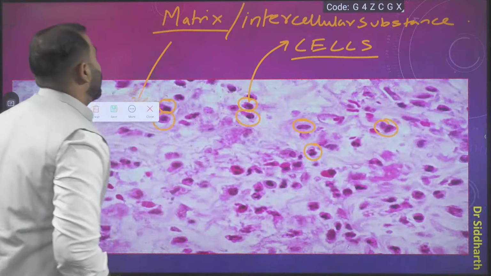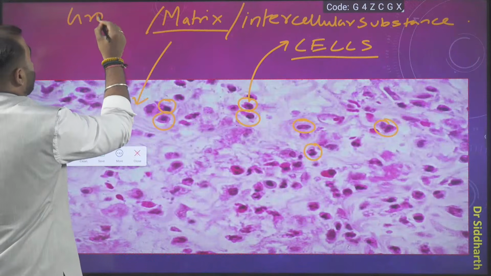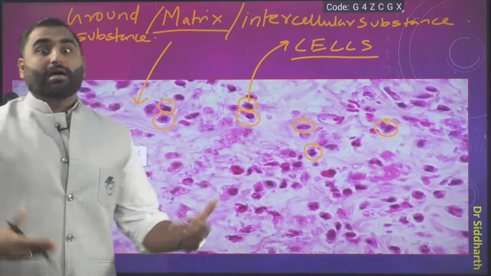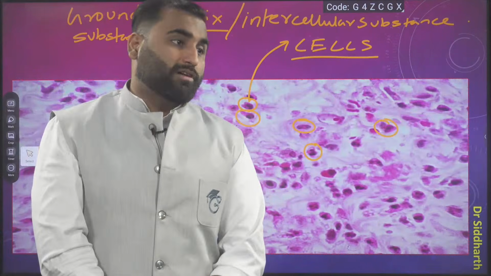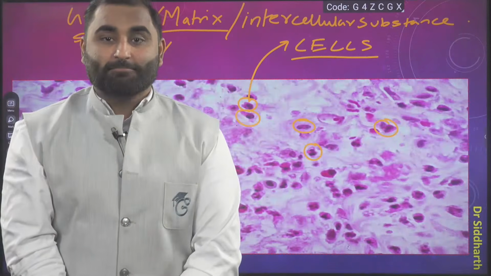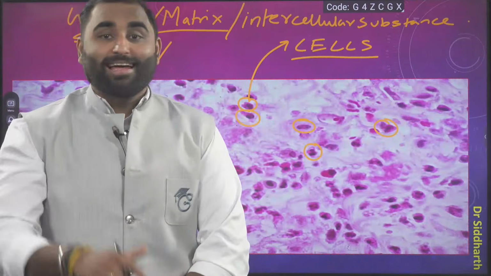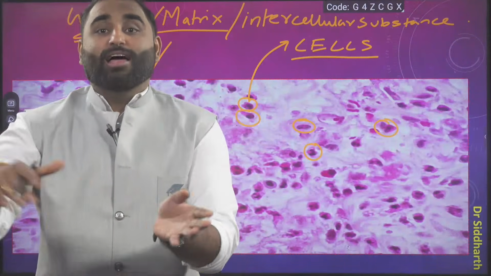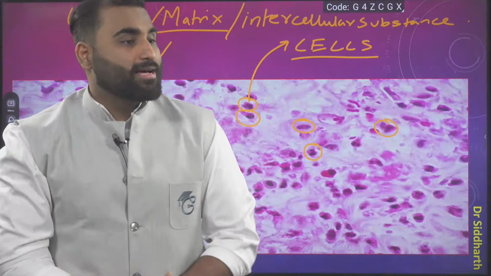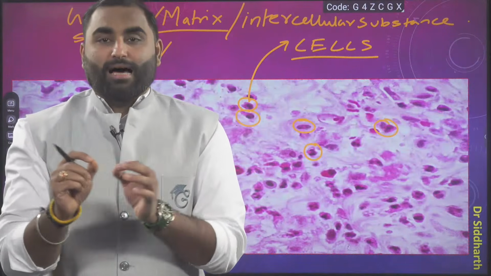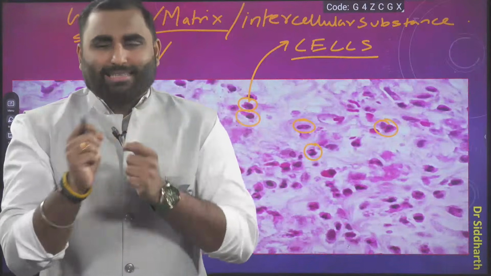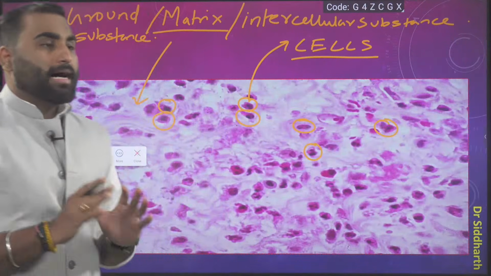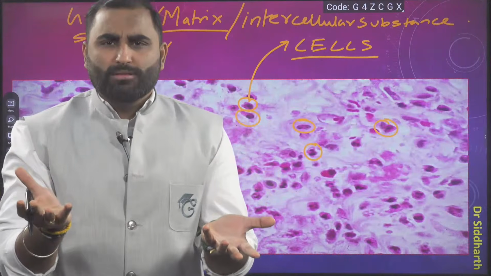Matrix can also be called intercellular substance, or ground substance, or you can use one more word, extracellular substance, because other than the cell, it is extra. So extracellular, outside the cell, extracellular substance. Are we clear with this? These terminologies, when you revise again and again, will get fixed in your mind. Okay? Are we clear?